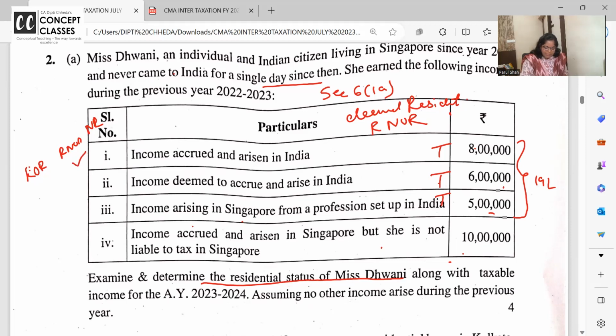So income received in India is taxable, deemed to receive is taxable, accrued in India, deemed to accrue, and business connection. Now this income is neither received in India, deemed to receive, nor accrued, and has no connection, so it is not taxable. But rest all the income is taxable. But ma'am, Dhwani is not there in the financial year 2022-23 for a single day, no problem. Clear hai aap sabko?